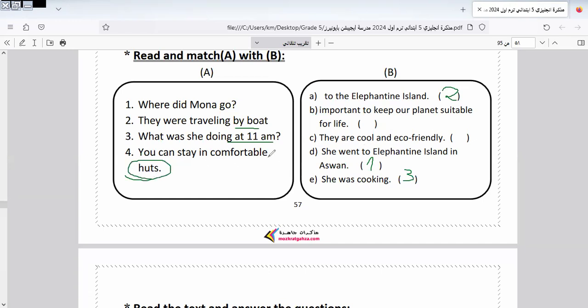You can stay in comfortable hands because they are cool. Here is number 4. Hands is comfortable and eco-friendly. Okay, I can see it again in the lesson.